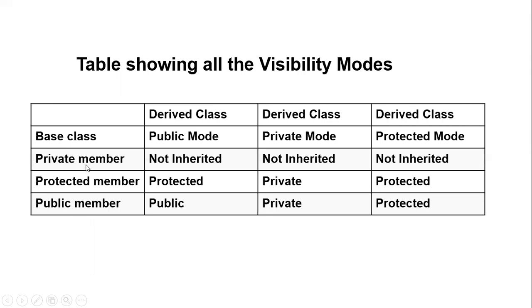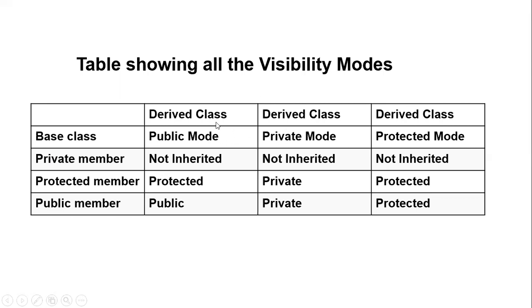If base class members are private, they cannot be inherited in public, private or protected mode, because a private member of a class can be accessed only inside the members of the same class. But if members are protected and the mode is public, then it works in the derived class as protected.